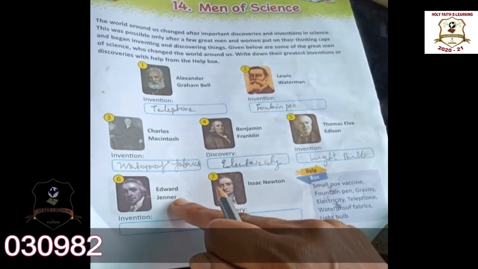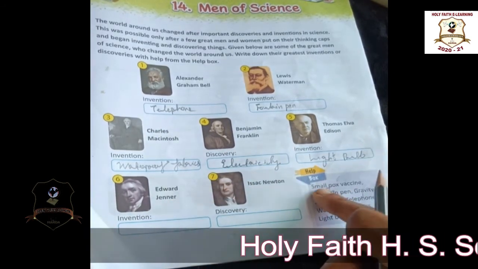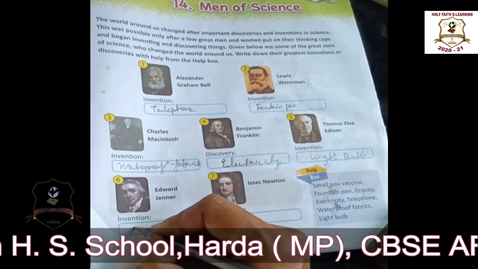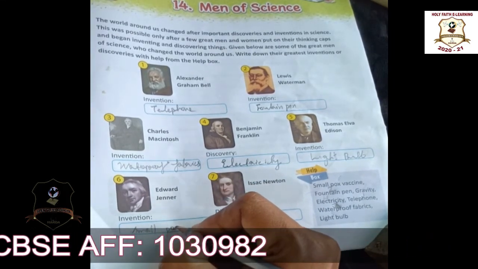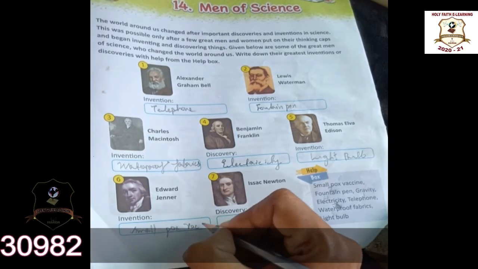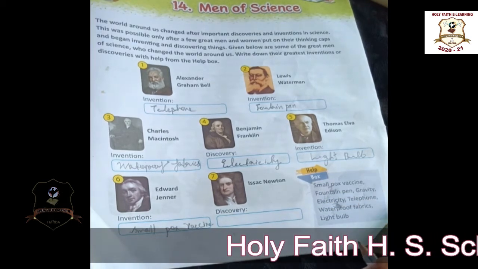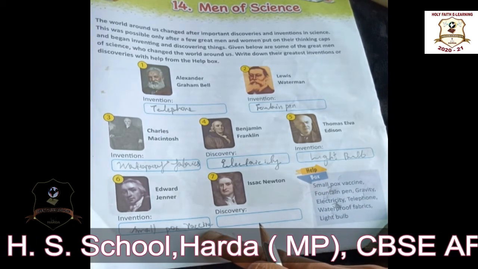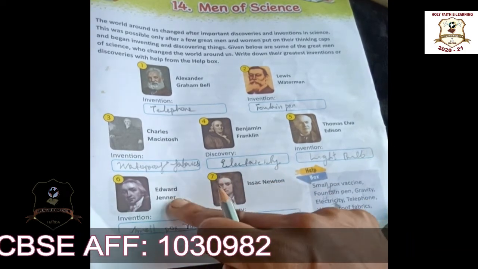Next, Edward Jenner. Edward Jenner invented the smallpox vaccine. He invented this vaccine. Okay, students, what is smallpox? Smallpox is a type of disease where small pimples come out. It was very dangerous. Now it has a vaccine. Okay, students, smallpox vaccine invented by Edward Jenner.